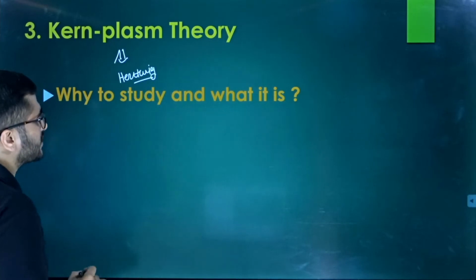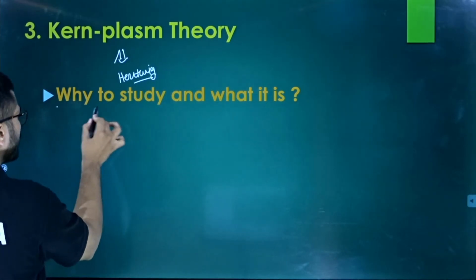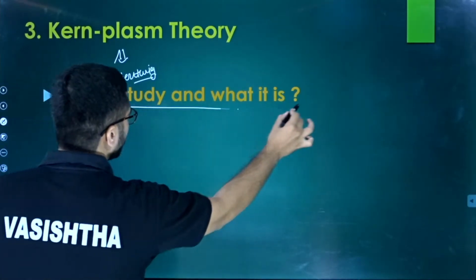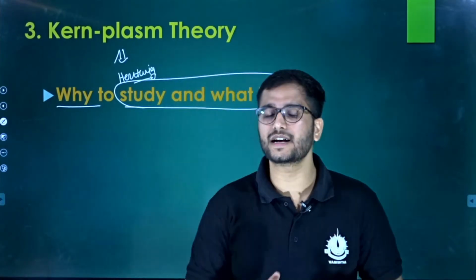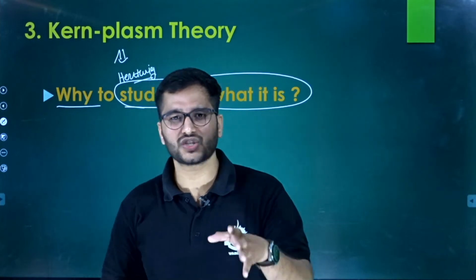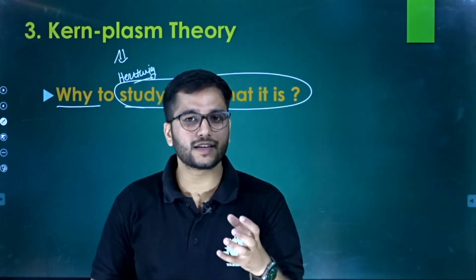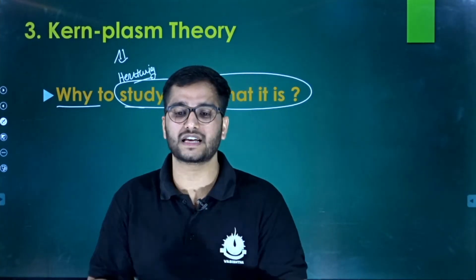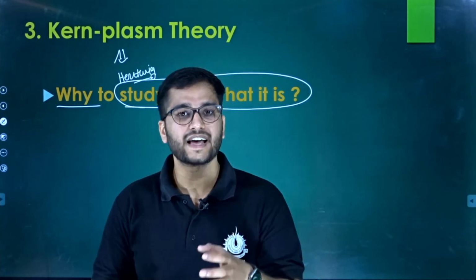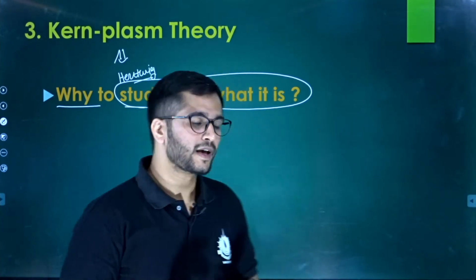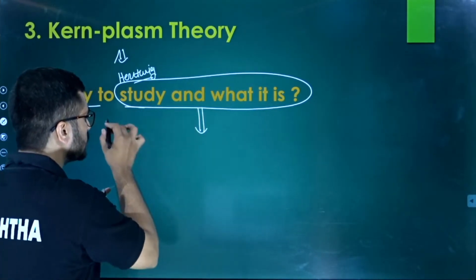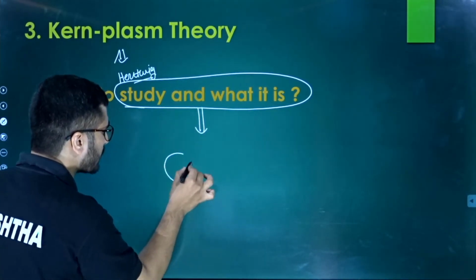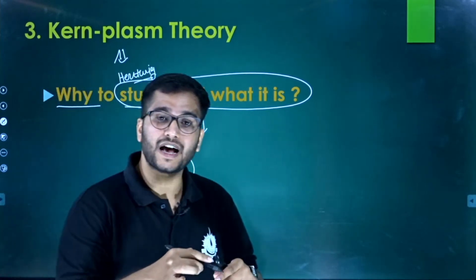And according to this theory, what happened? First of all, one question: why study it and what is it? We study it for understanding purposes. The chances of a question will be very low, but by this you can understand why cell division happens. Cell division happens only and only due to the mismanagement in the cytoplasmic ratio.